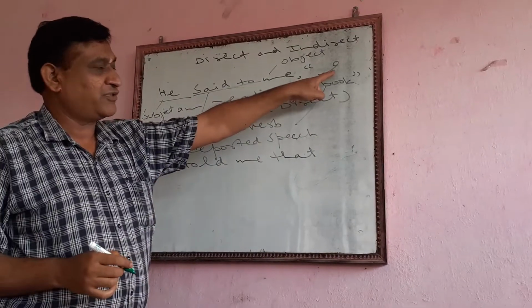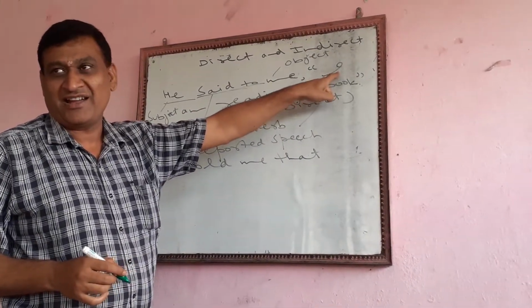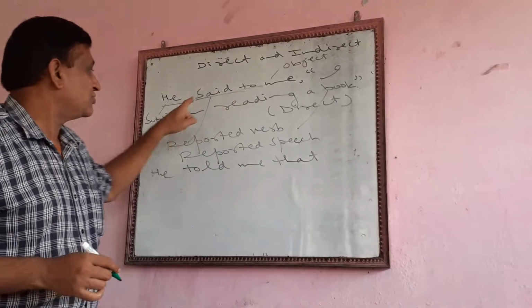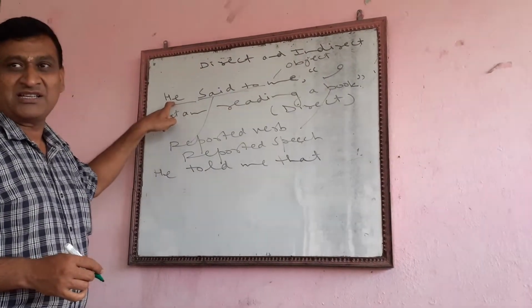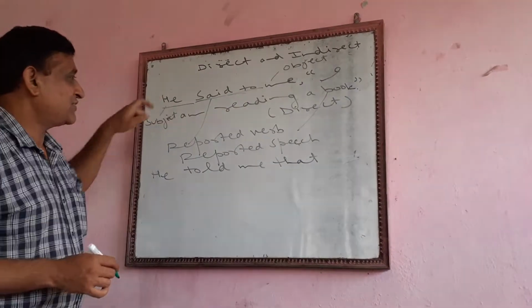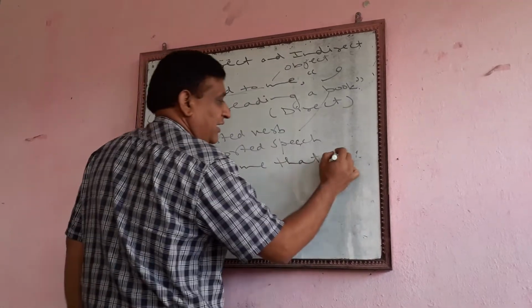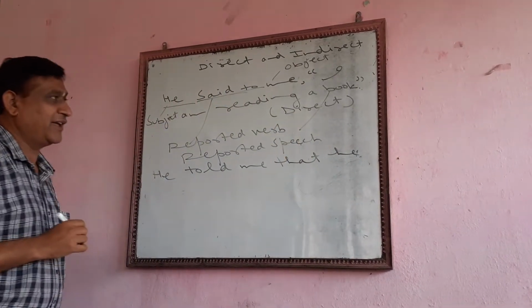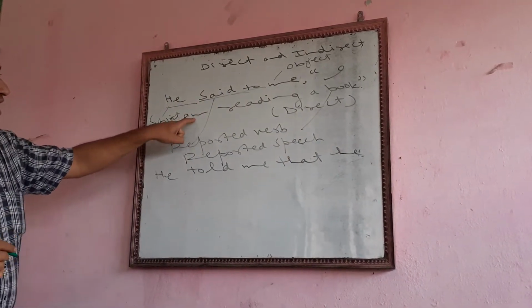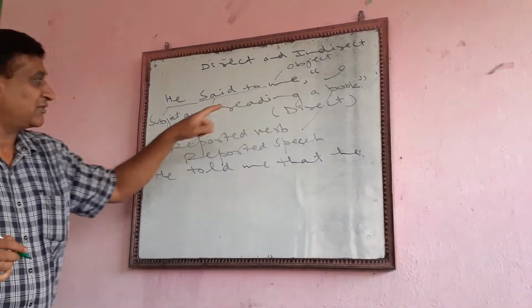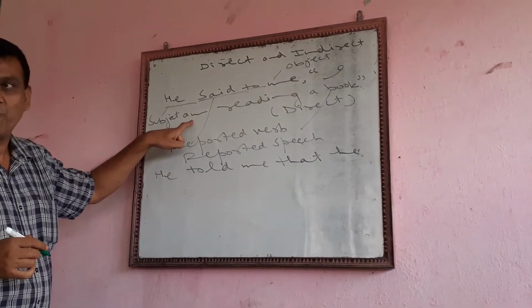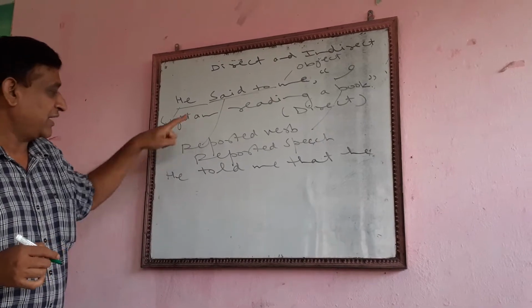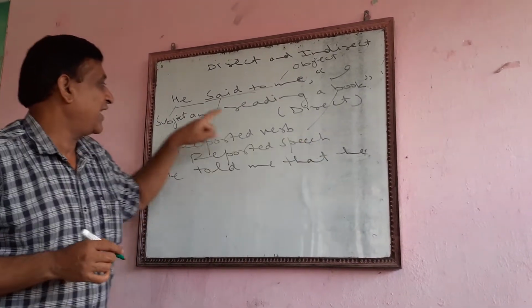Now this is the first person pronoun I. I will be changing according to the subject. The subject is he. Now you see it will be he. I is followed by am. He is followed by is.